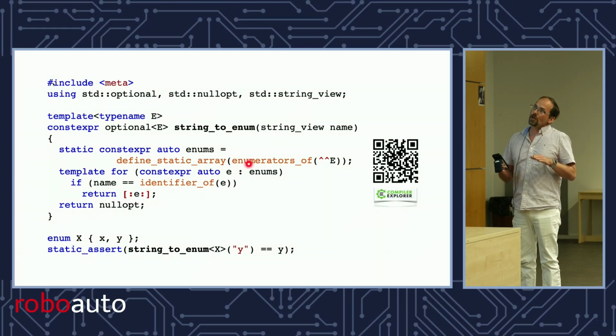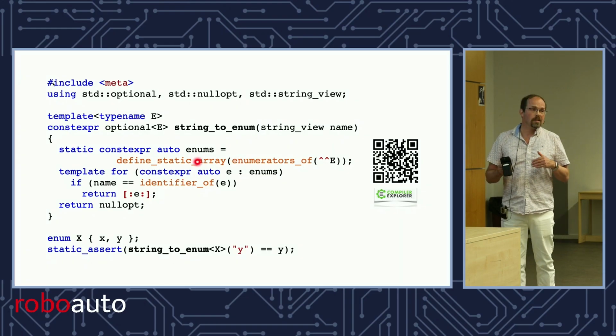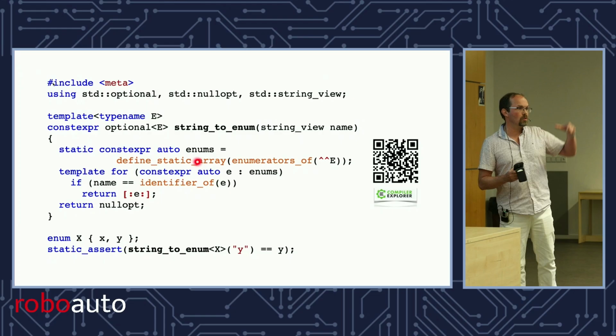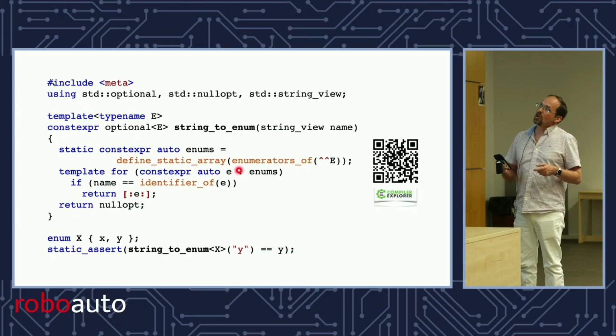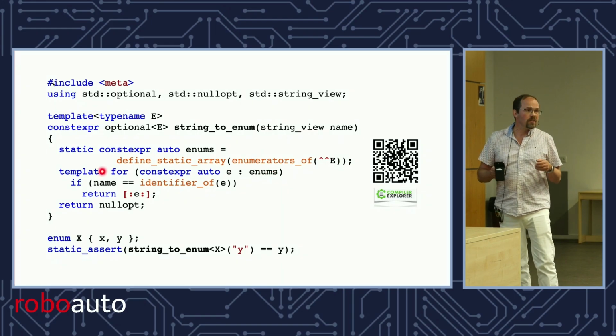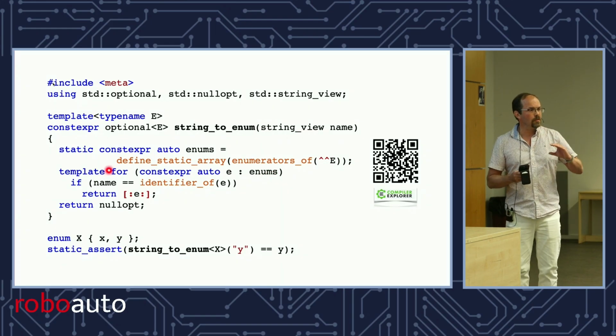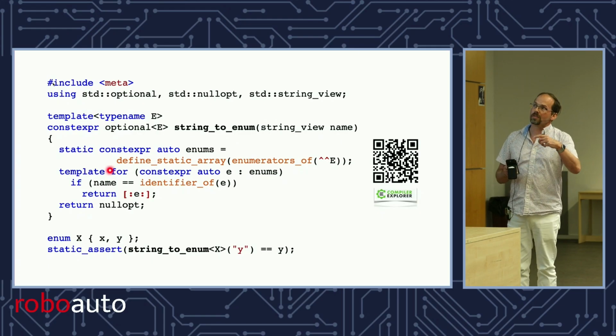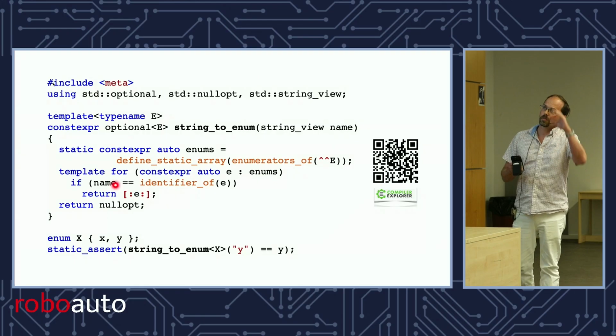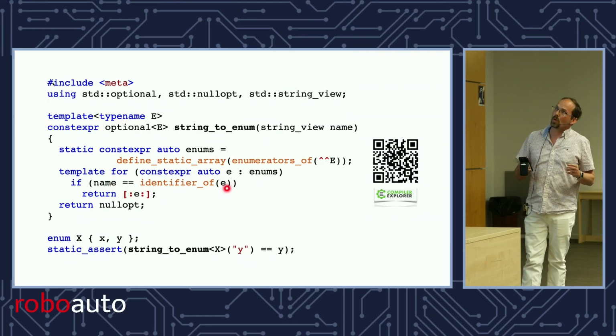So you can convert a vector, or any range really, into a static array using define_static_array, and it will give you a span to that array. So I'm doing that here. That allows me to do template for over the enums, and it's really a template, right? So it stamps out different copies of the body. It's not a loop. It actually repeats it. It's as if you repeat that code. So it's going to have one for X and one for Y.